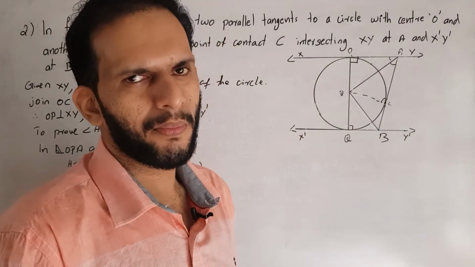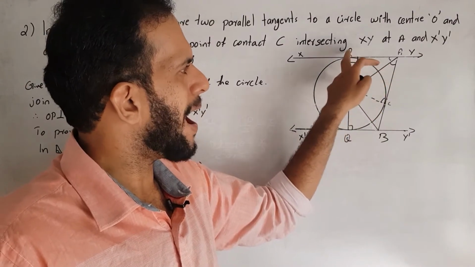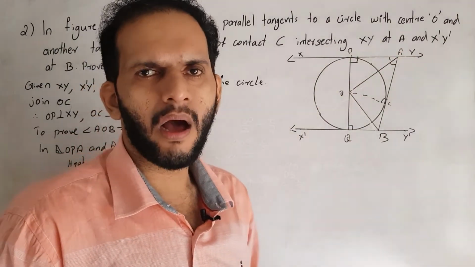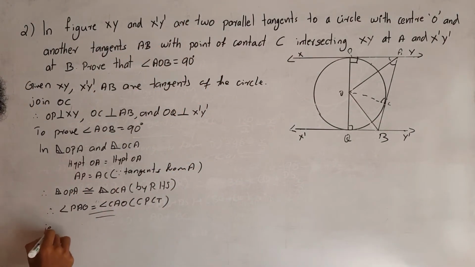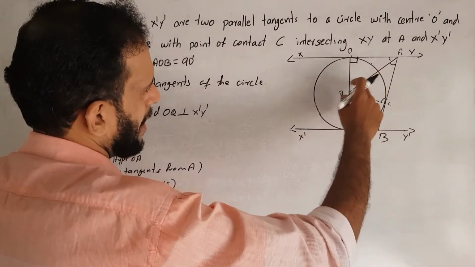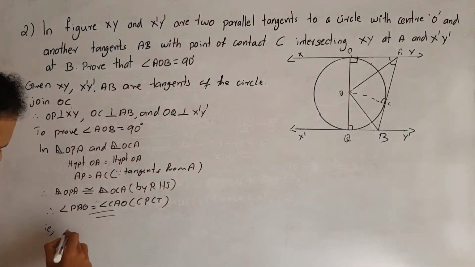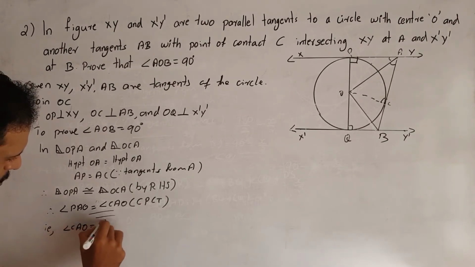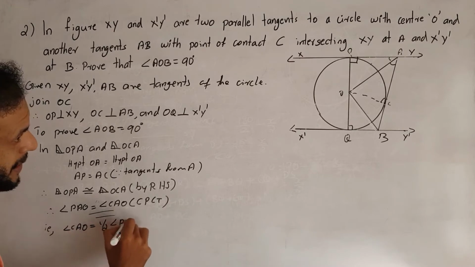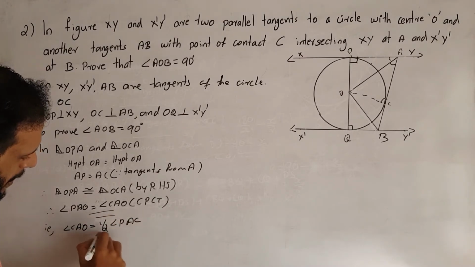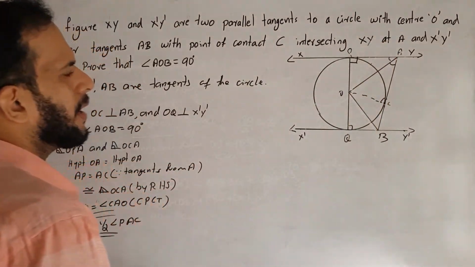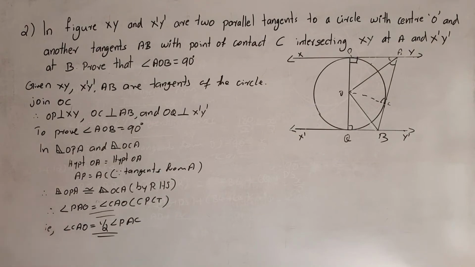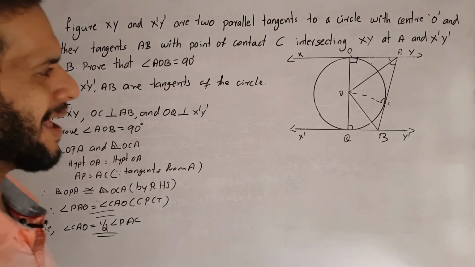What is the meaning? The parts of angle PAC are equal, which means each is half of angle PAC. We need only angle OAC, so we choose that. Therefore angle CAO is equal to half of angle PAC. PAO is also half of angle PAC, but we need only this one.